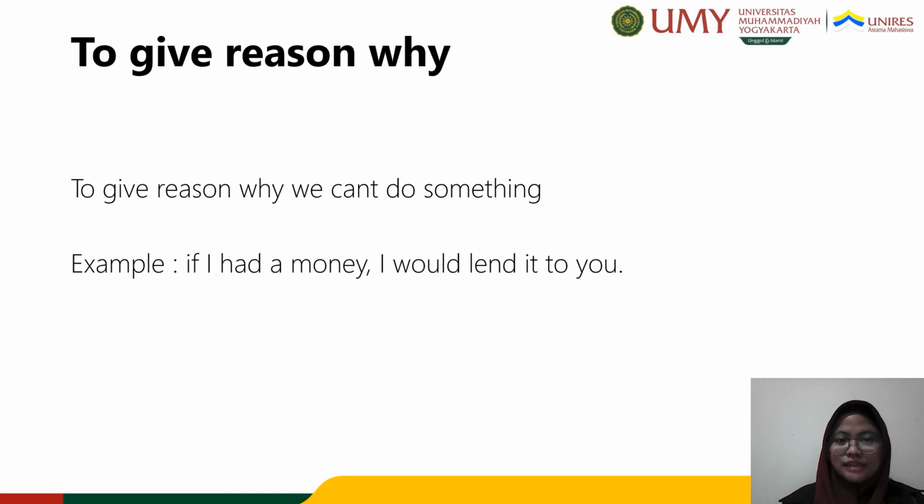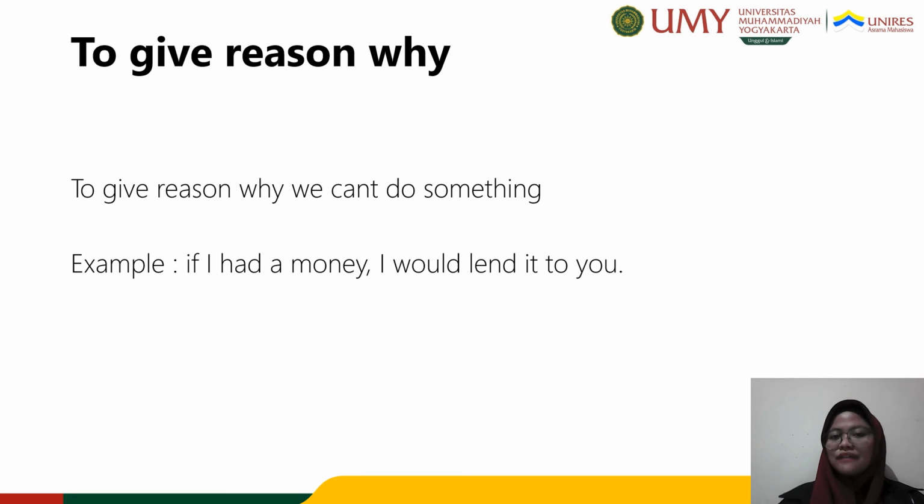And the last is to give a reason why we can do something. Sometimes we might just want to explain the situation a little bit more. So the second conditional can really help us to do this. For example, if I had money, I would lend it to you.